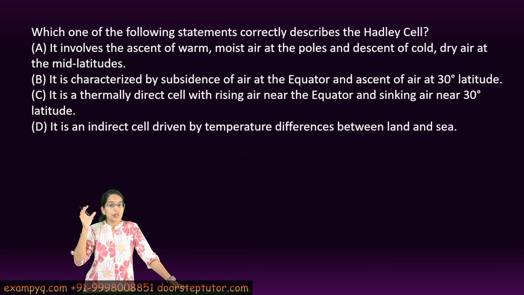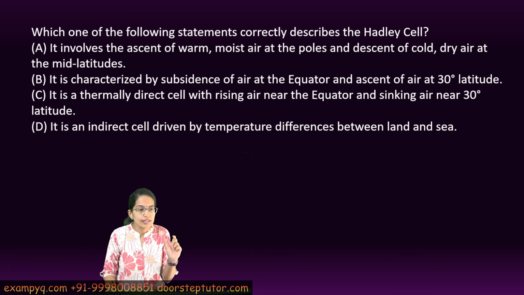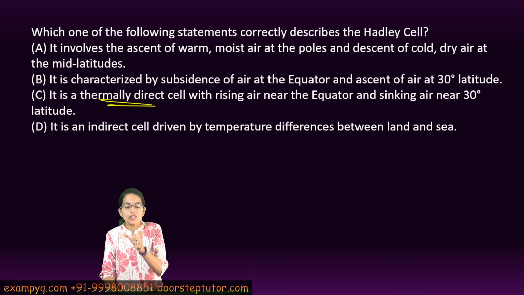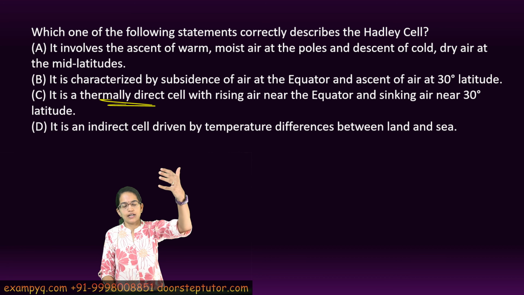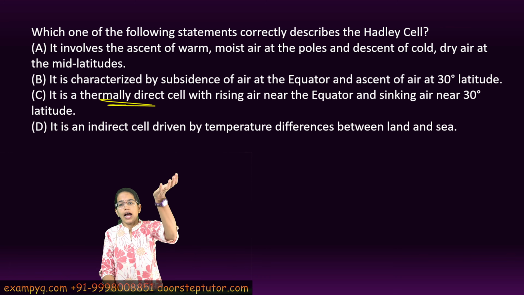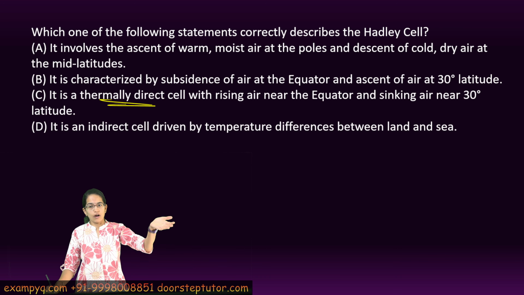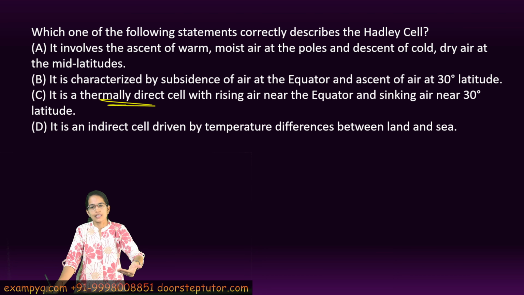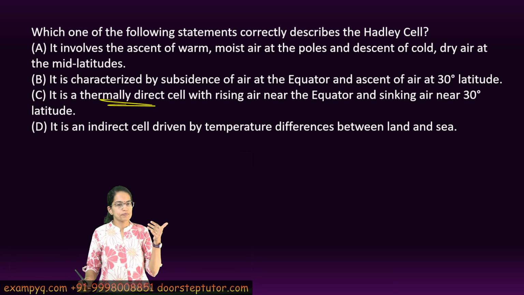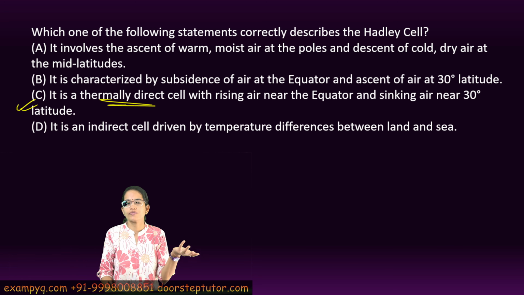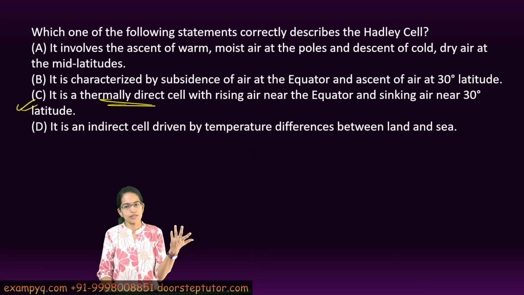As I said, very important to understand the term, whether it is a thermally direct or a thermally indirect cell, right? And once the warm air gets hot, it rises and it then tries to settle at around 30 degrees of latitude. It is where the sinking air creates a flow. So this is what is part of the choice C, and therefore this becomes the correct answer.